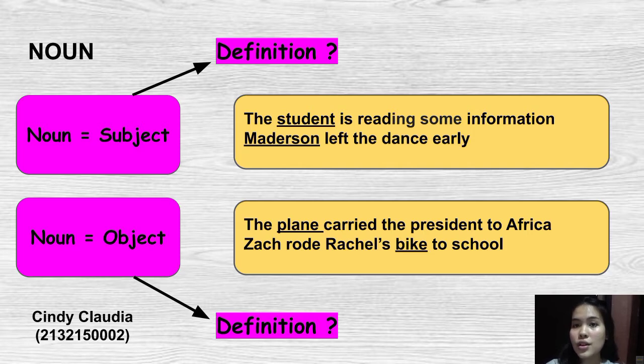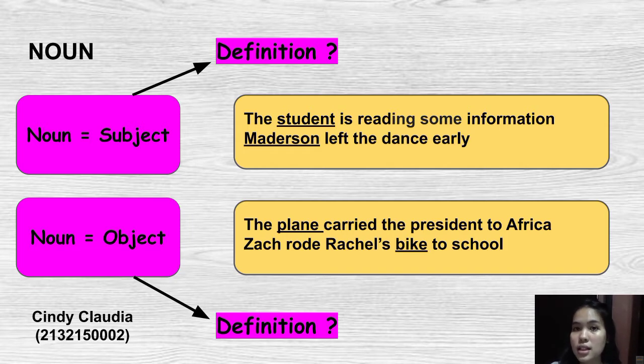What is the definition of noun as subject? A noun can be used as the subject in a sentence. A subject is the person, place, or thing that performs the action. For example, the student is reading some information. In this sentence, the word student is being used as the subject of the sentence because the student is doing the action.